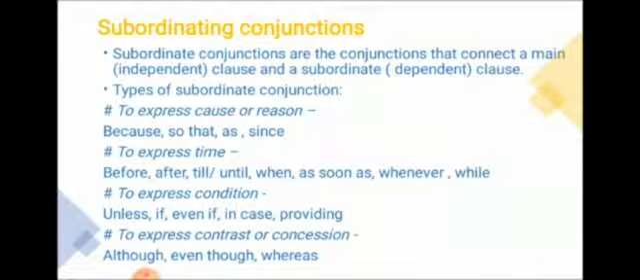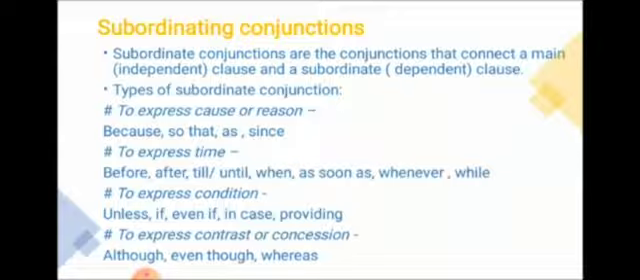Next come subordinating conjunctions. Subordinating conjunctions are the conjunctions that connect a main or independent clause and a subordinate or dependent clause. Clauses are basically of two types. One is the main clause, which does not need any support to express its meaning, and the other is the dependent clause, which needs the principal clause for its meaning. It is not complete in itself. So subordinating conjunctions connect these two types of clauses: one is complete in itself and the second depends on the first for its meaning.